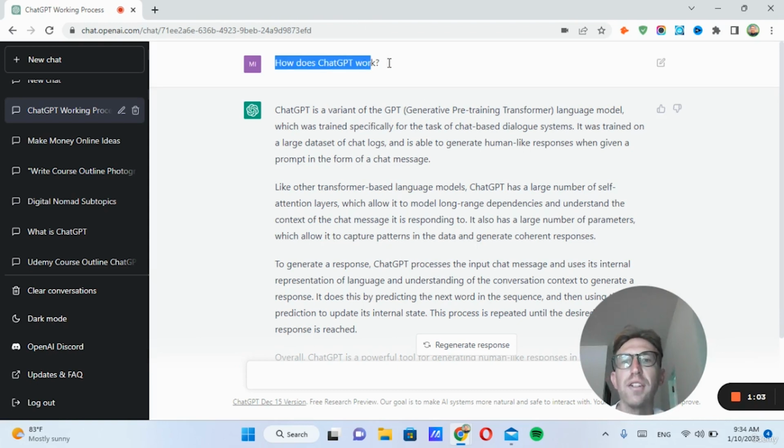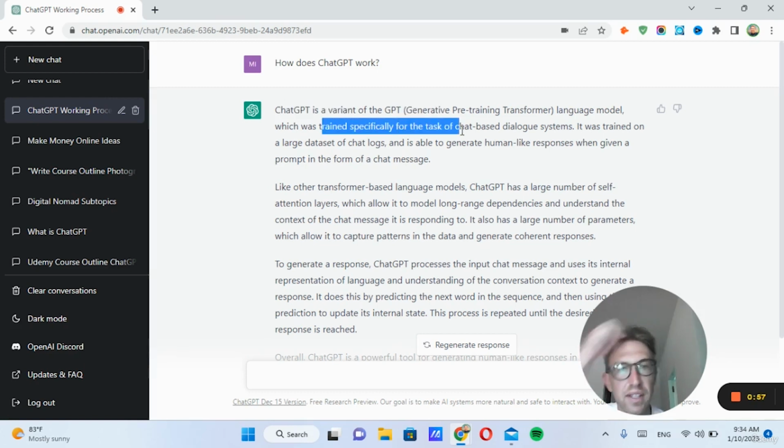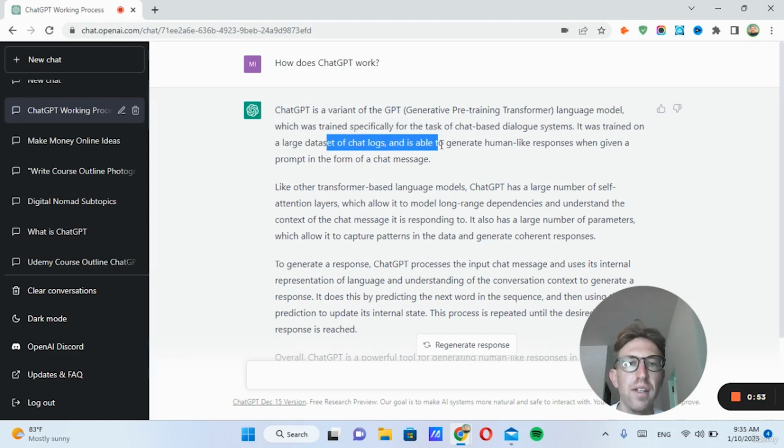Also, you can ask it, how does ChatGPT work? It's a variant of the GPT language model, which was trained specifically for the task of chat-based dialogue systems. It was trained on a large data set of chat logs and is able to generate human-like responses when given a prompt in the form of a chat message. And it's also important to note that ChatGPT reached about 1 million users in roughly a month, and it has a valuation of over $30 billion just in a very short period of time.